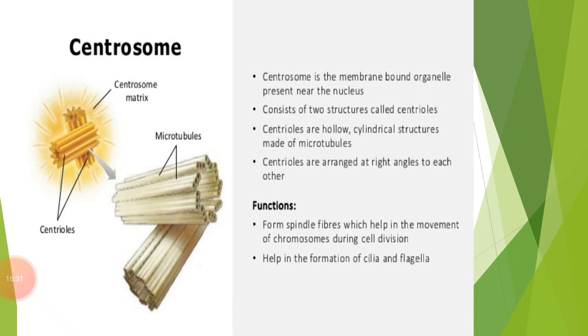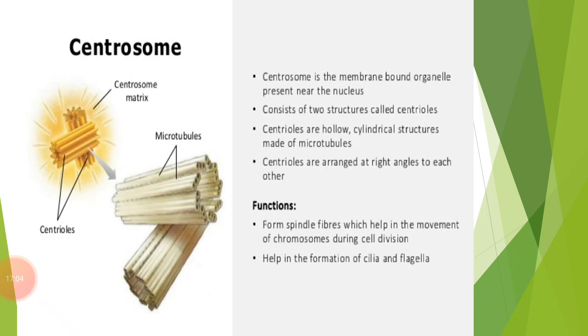About the chloroplast, I have told you that the chloroplast contains the green color pigment known as chlorophyll, and it mainly helps in the process of photosynthesis to manufacture the food of the plant. It also consists of two distinct parts, that is stroma and grana. I have told you about the chromoplast and what its function is. So our next topic is the centrosome.